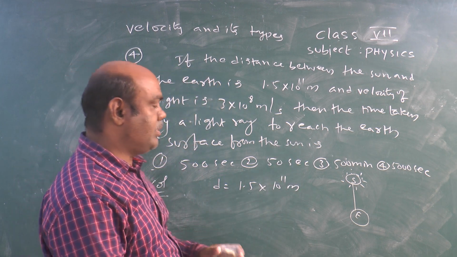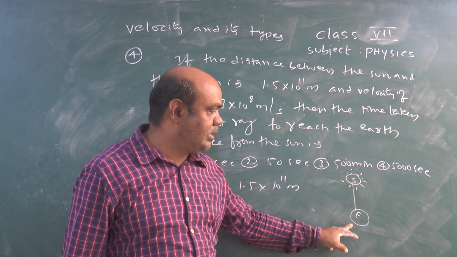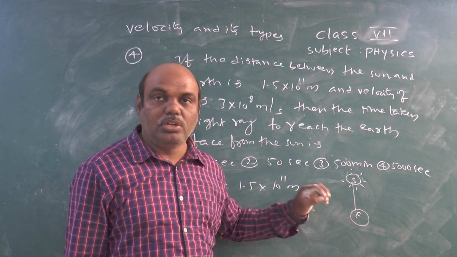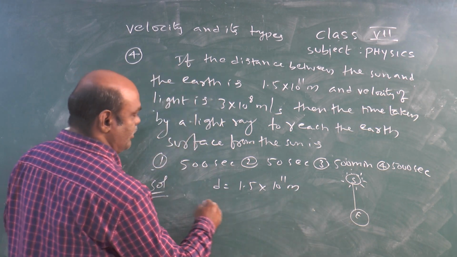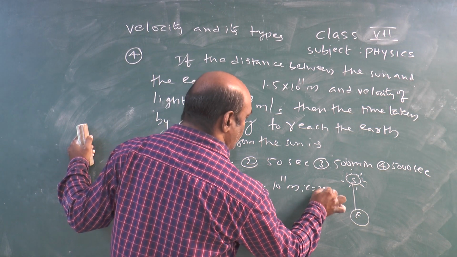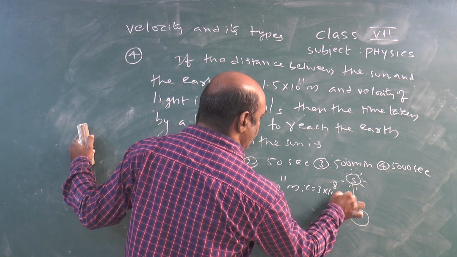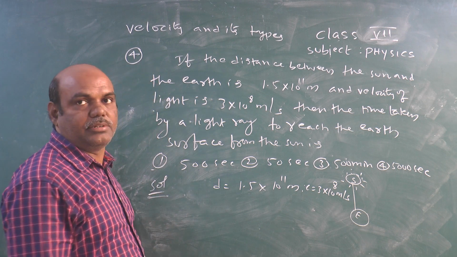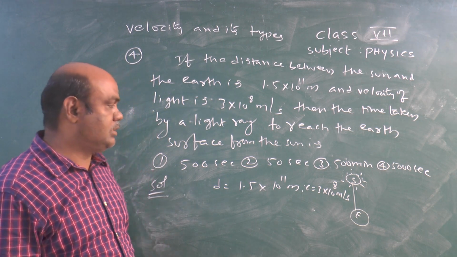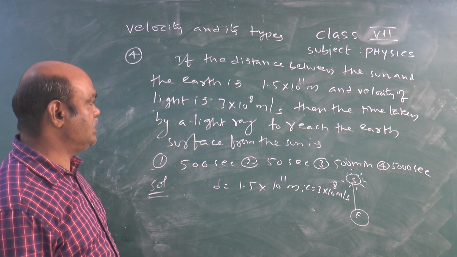So here which one travels from sun to earth? Light travel. So the speed of the light given, that is c equal to 3 into 10 power 8 meter per second.